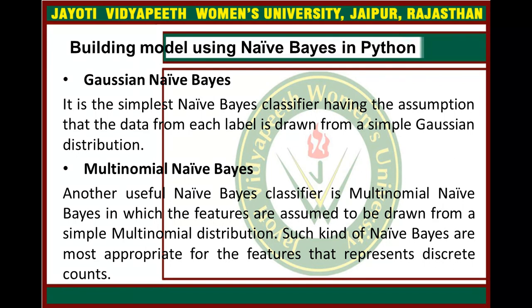The second one is multinomial naive Bayes. This is another useful classifier, in which the features are considered to be extracted from a simple multinomial distribution. This kind of naive Bayes is better suited to features that reflect discrete counts.